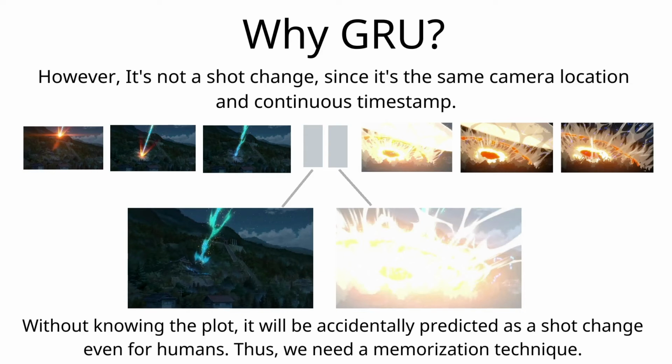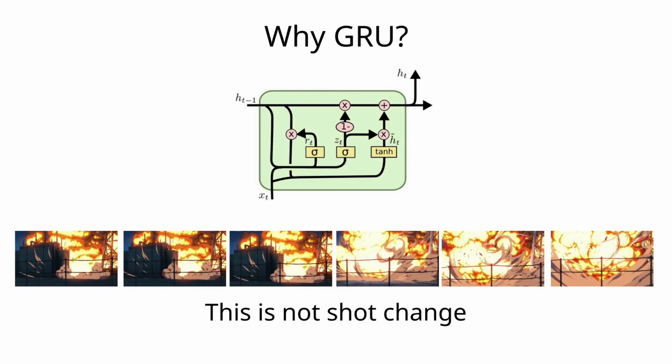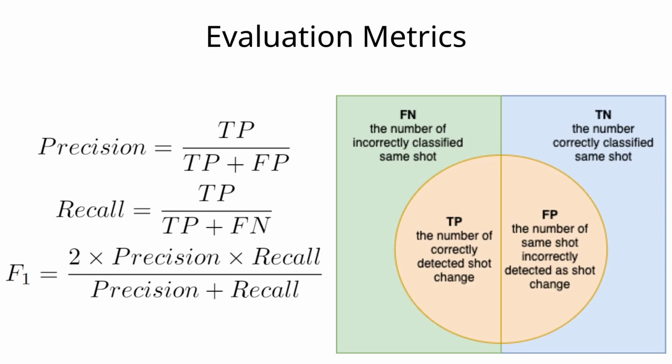Therefore, we need a memorization technique. We use GRU because an RNN acts like a human seeing through multiple frames and extracting time information. It will help our model to believe it's not a shot change. Before jumping into our performance, let's briefly introduce the evaluation metrics. We evaluate the models with precision, recall, and F1 score, and we focus on comparing F1 score.